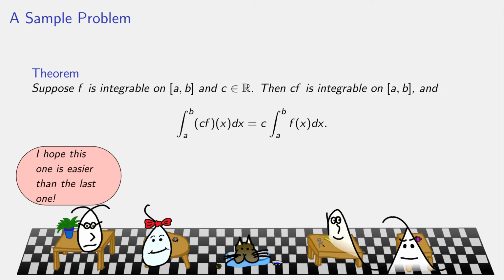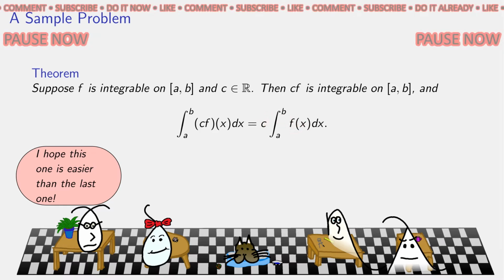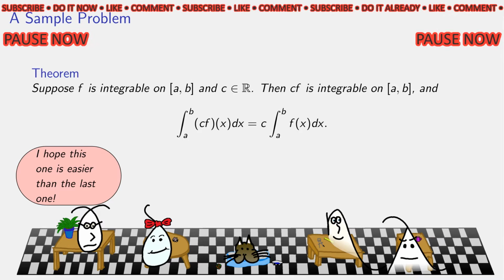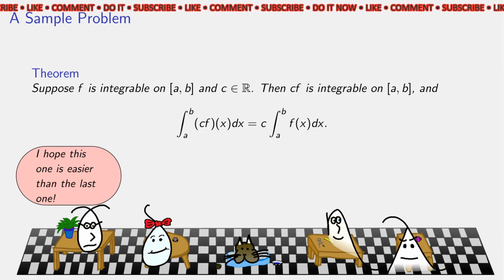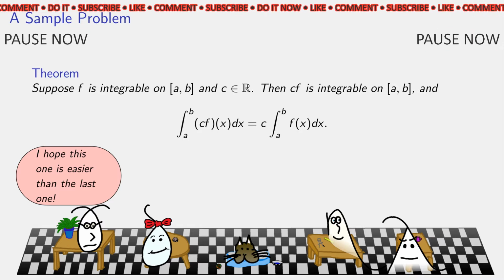So here's a sample problem. Okay, suppose you have an integrable function f, then so is a constant times f. And similarly, not only is a constant times f also integrable, but the value of this integral, the constant can just factor out, and you get the constant times the integral of f. So this one's a little easier than the last one, but work through it using Riemann sums.